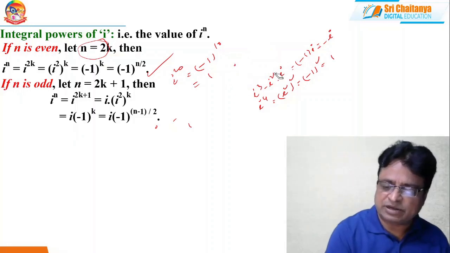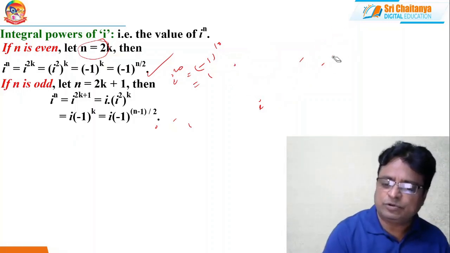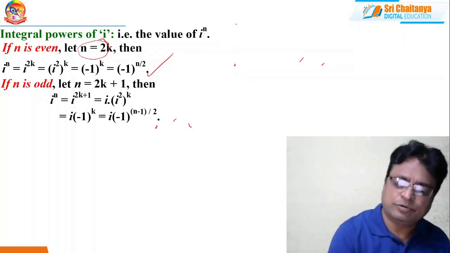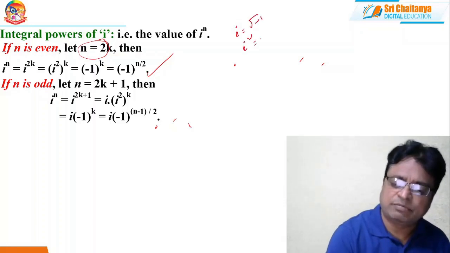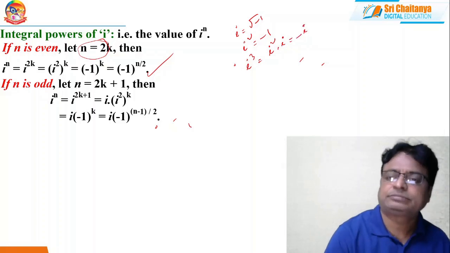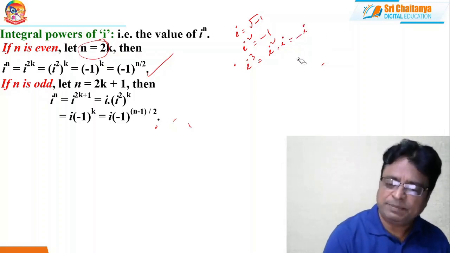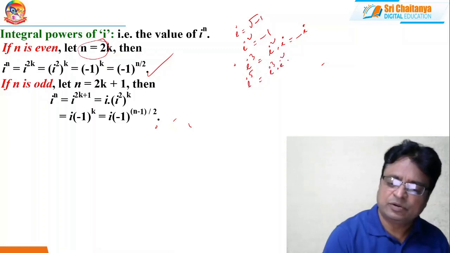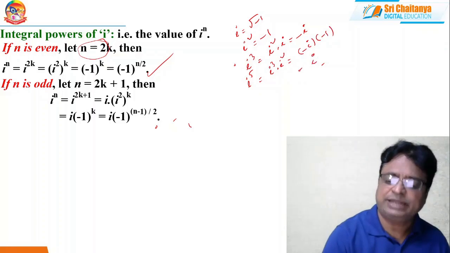So as I said just now, what is i? i is equal to root minus 1. i square is equal to what? Minus 1. i equals root minus 1. i square is equal to minus 1. What is i cube? i cube is i square into i. That is minus i. What is i power 5? This I can write as i cube into i square. But i cube is minus i, and i square is minus 1. So that is i.